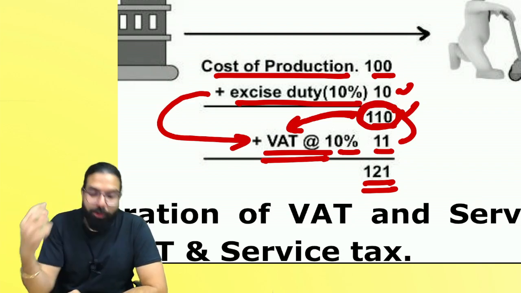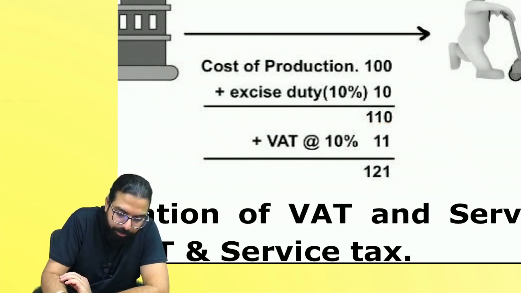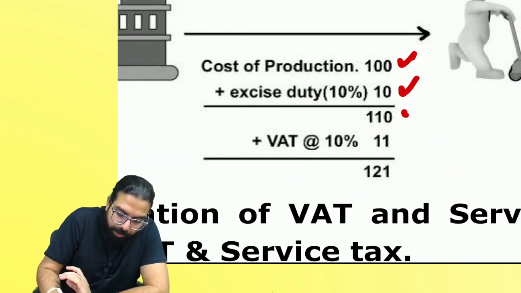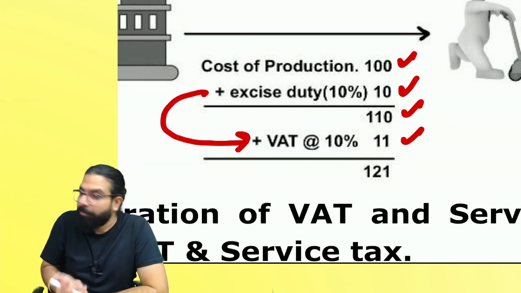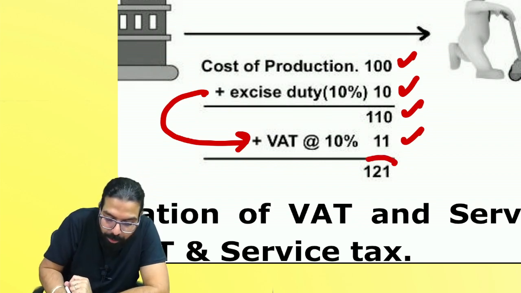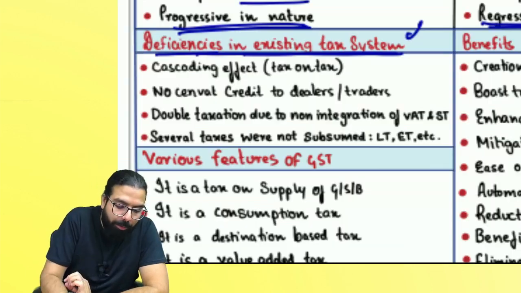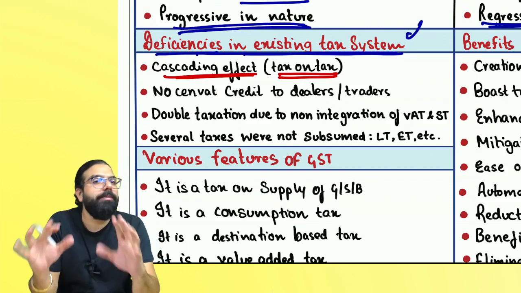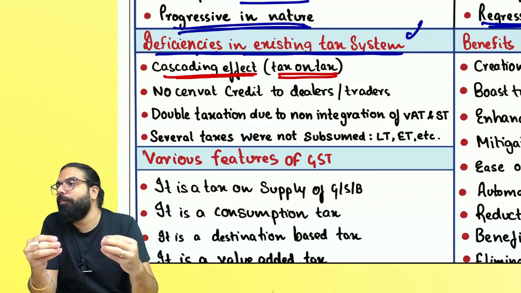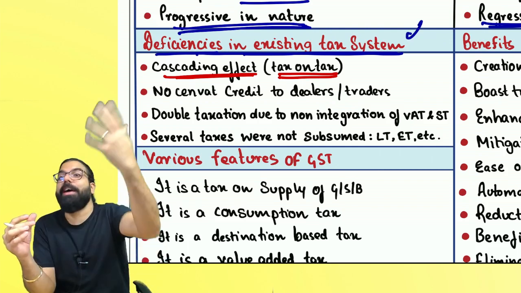Yes or no, everyone? So the government went ahead and saw, see, 100 rupees of goods are there. What we are doing is we are charging excise duty, and on the total we are charging VAT. So it means tax on tax is happening. Yes or no, everyone? So this was one big issue because of which the prices of commodities were going up. Yes or no, everyone? And that is why the government went ahead and told, cascading effect is one of the very ill effects of taxation. Our objective is to take taxes on goods or services, not tax on tax on tax.